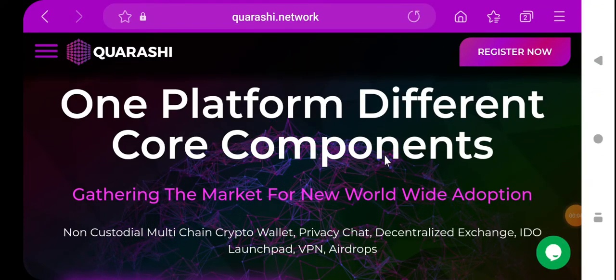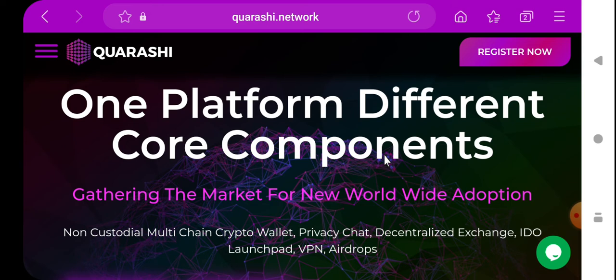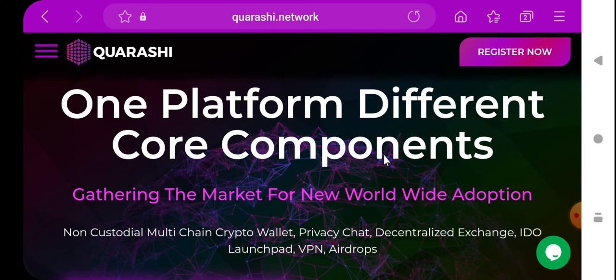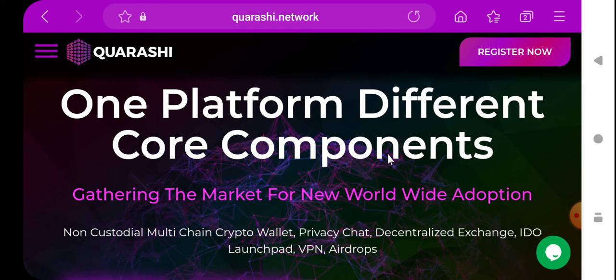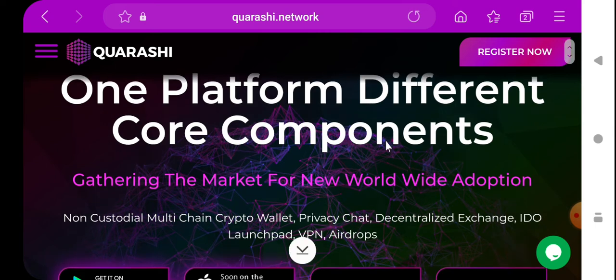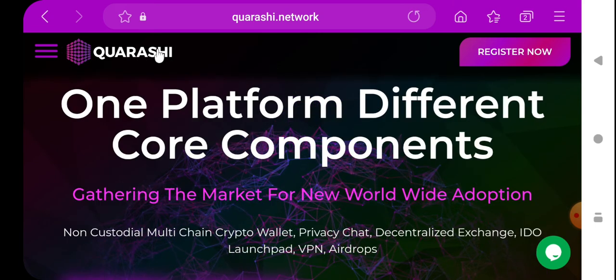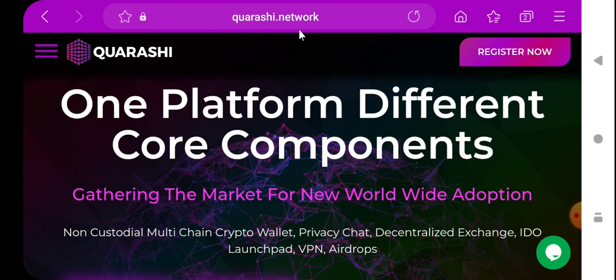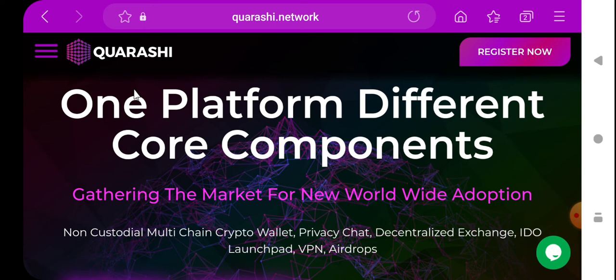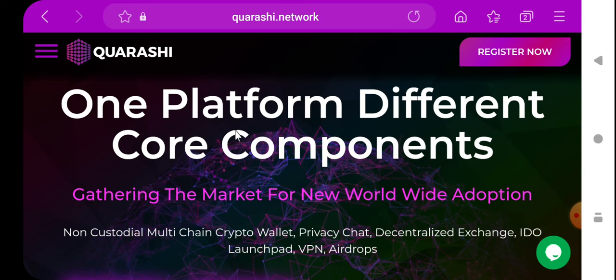Hope everybody is well. So guys, today I'll talk about the Quercy platform, Quercy project. I'll tell you how you can purchase this token. I'm already on the Quercy page, so here you can see the Quercy network page. The link of this project you can see in my video description box.